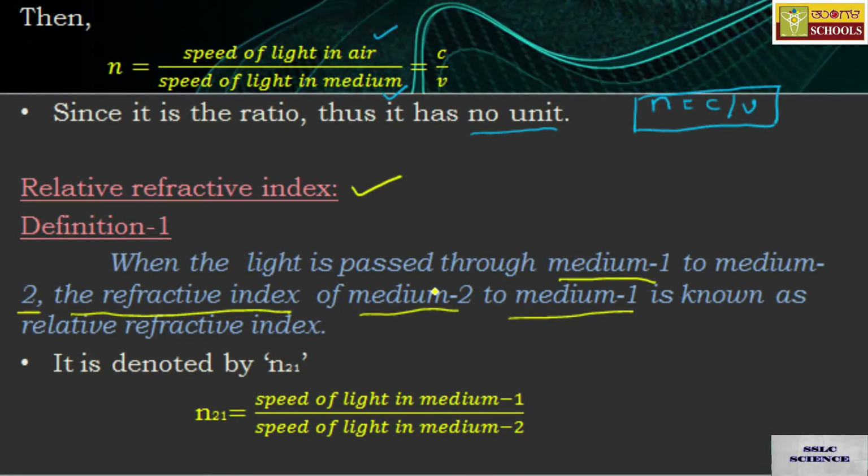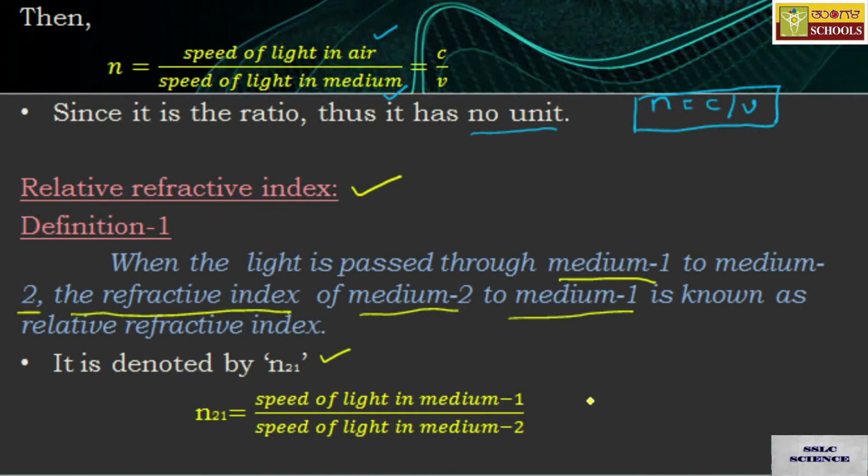So when the light is passed from medium 1 to medium 2, the refractive index of medium 2 with respect to medium 1 is taken as relative refractive index. Here medium 2 and medium 1 are again like air or water or glass. That is denoted by n 2 1, which means the refractive index is with respect to 2 to 1, and it is given by speed of light in medium 1 divided by speed of light in medium 2.